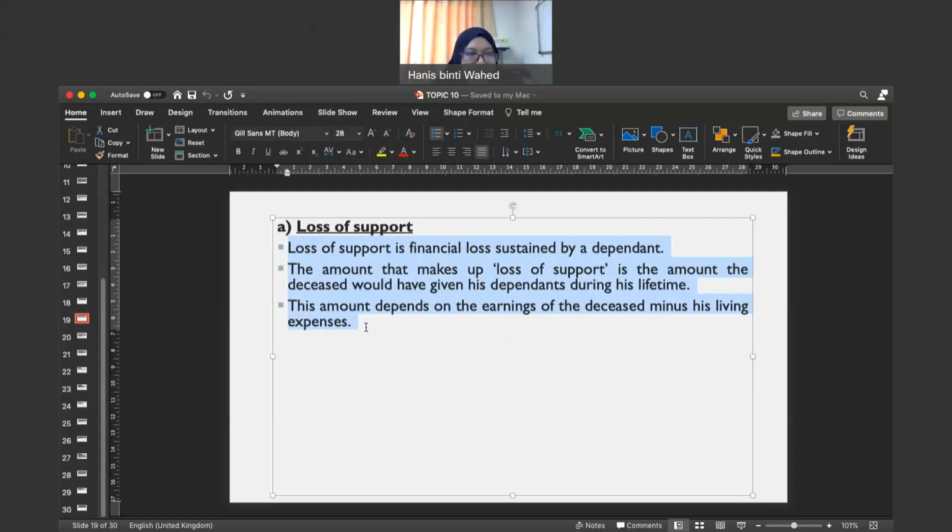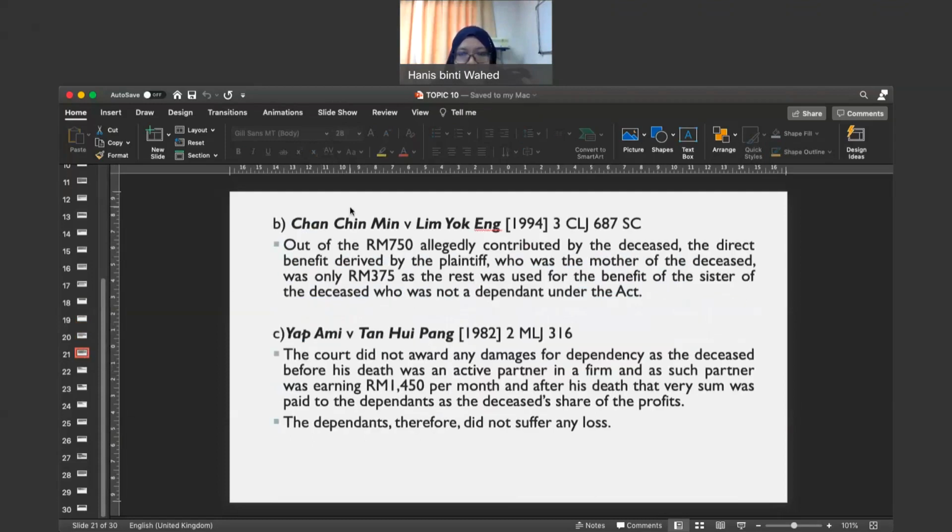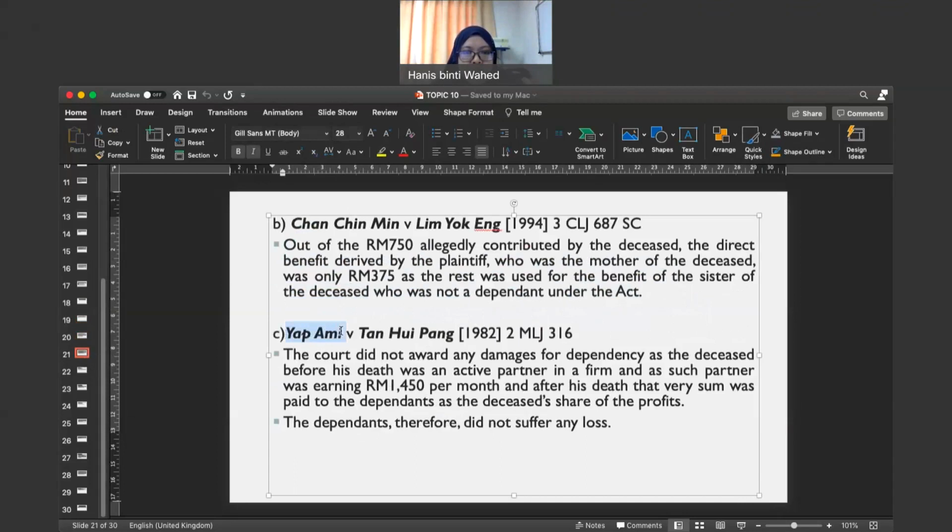Okay, so for better understanding you boleh refer kepada the case of Muhammad bin Hashim. I want you all to read the case of Muhammad bin Hashim and also the case of Chan Chin Min and also the case of Yap Ami, yeah. These cases, you guys can read. So the first one is loss of support. This is one of the damages, the claim that can be made by the dependent against the defendant.